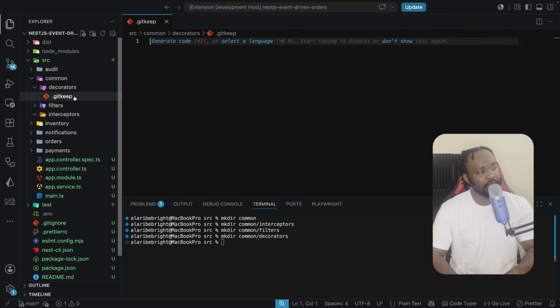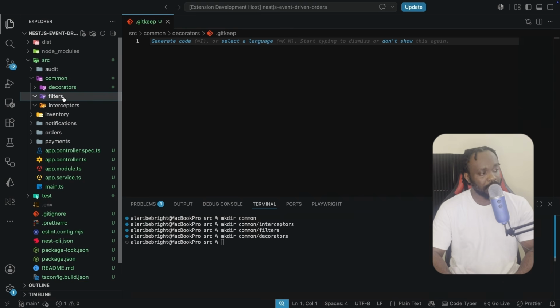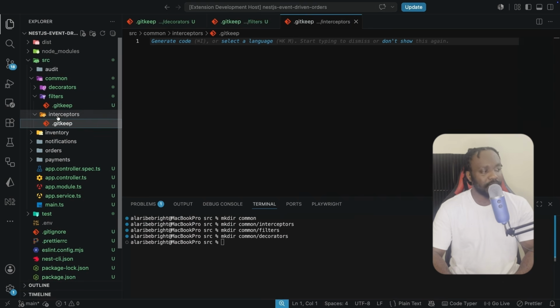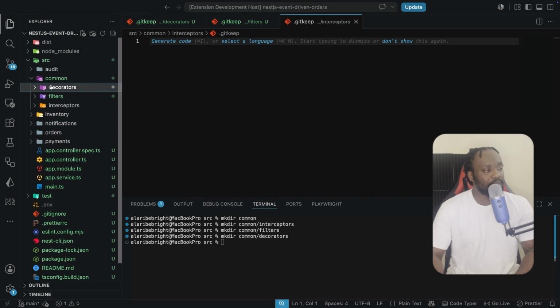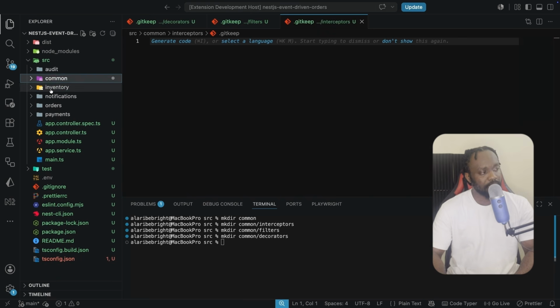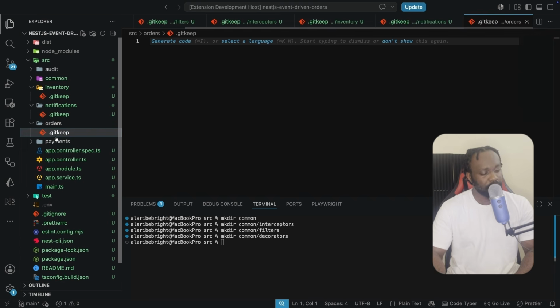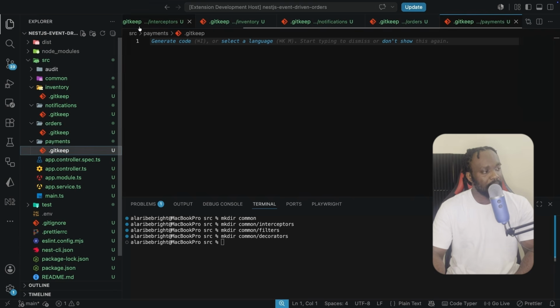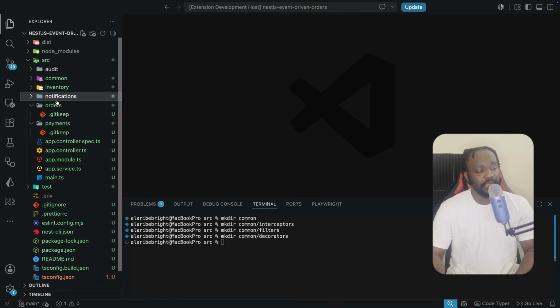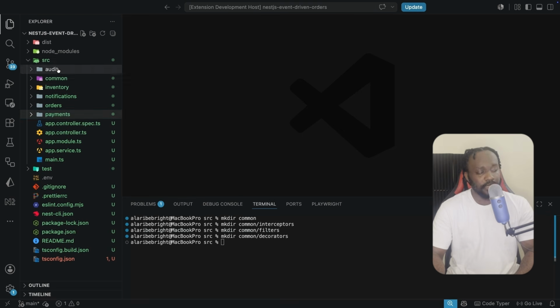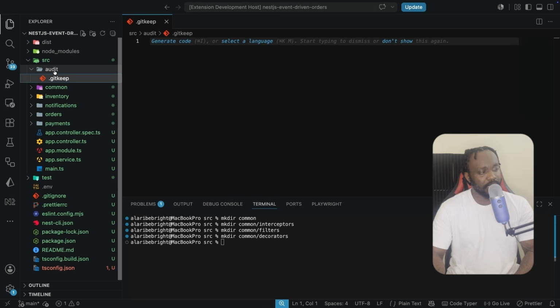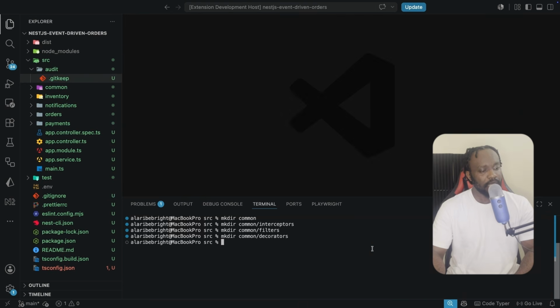And I'm going to copy this file, and actually every folder we have created, I'm going to be pasting it right in here in the filters. Same for the interceptors. So you just want to go on and keep these over here in all these folders that we have created. Same for the inventory, the notifications, the orders, the payments. I think that's pretty much it. And we're actually missing one, and that is the audit folder. So let's come into the audit folder, and let's also paste this in here. Now that we have this here, the structure is in place.